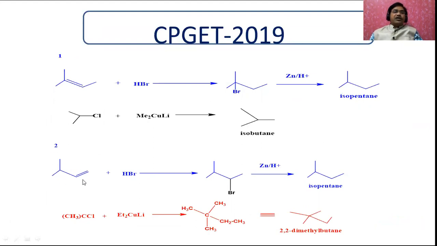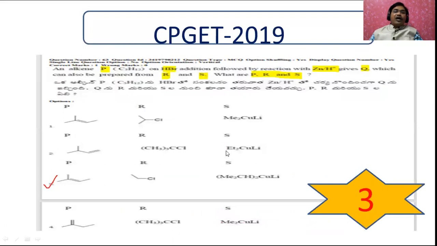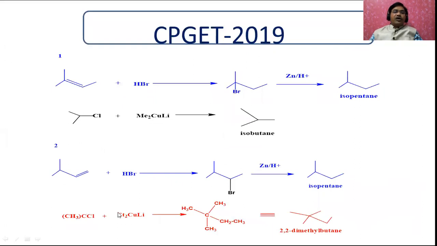The second option: when P is treated with HBr followed by Zn H+, you will get the isoprene. Let us see how this R and S happens. This is going to be the R and this is S. This is tertiary butyl chloride on reaction with copper lithium. What happens here? The chlorine is replaced by one ethyl group. Therefore, this is the compound. This is nothing but 2,2-dimethyl butane. And this is not the same. That's why this is also not the correct answer.